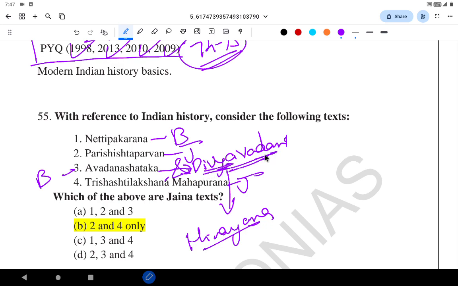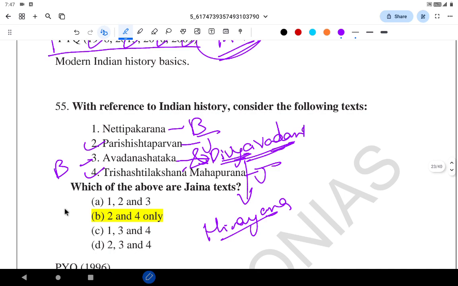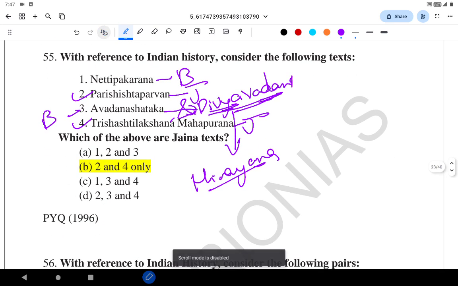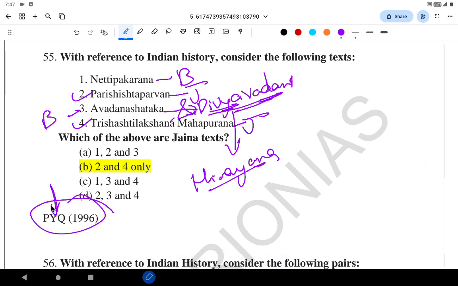This is extra information we are providing. So 2 and 4 are Jaina texts. And by looking at the options, you know that at least one of them is not a Buddhist text. The question similarly was asked even in 1996. Even this question is repeated from PYQs. You cannot miss such questions.